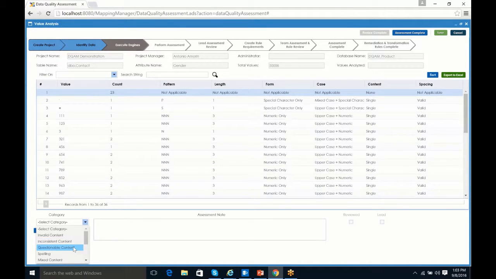Questionable content, that's for items where we're asking a question to a subject matter expert or maybe the steward, where we're asking a question about the data saying, we're not sure about this, it doesn't look right. That would be our questionable content. Spelling, that's obvious, we have spelling mistakes.